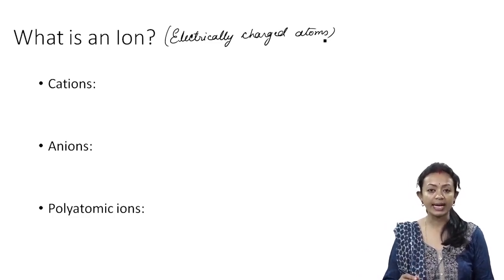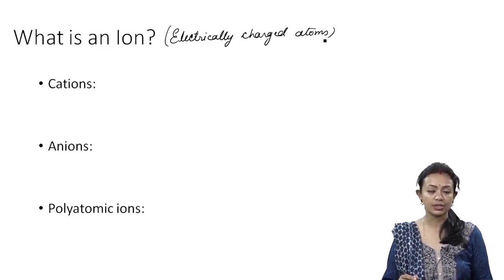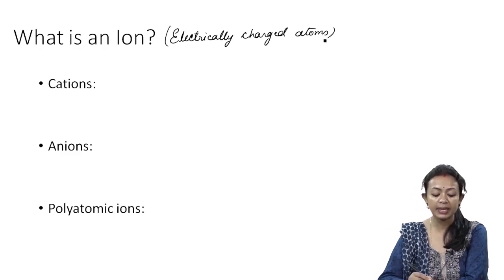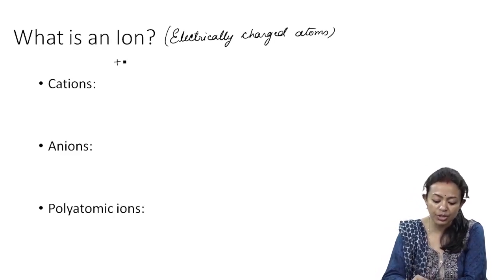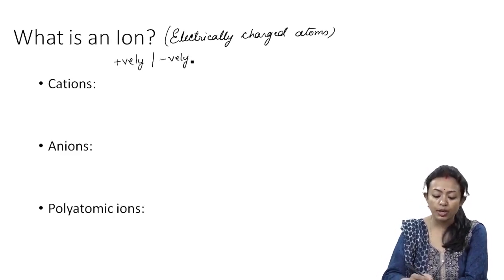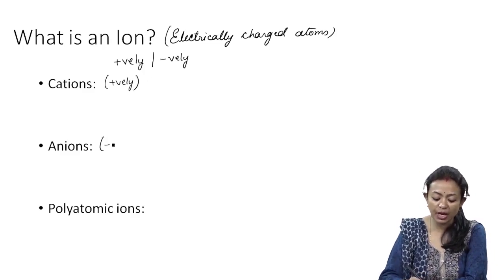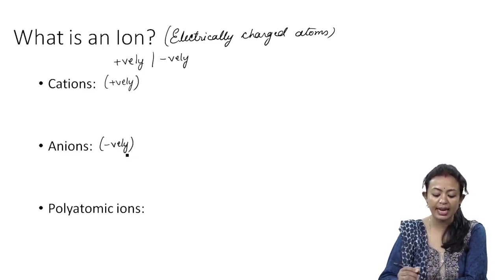But in case of ion, it has got charges. Now an ion can be either positively charged or it can be negatively charged. Positively charged ions are called cations, whereas the negatively charged ions are called anions.